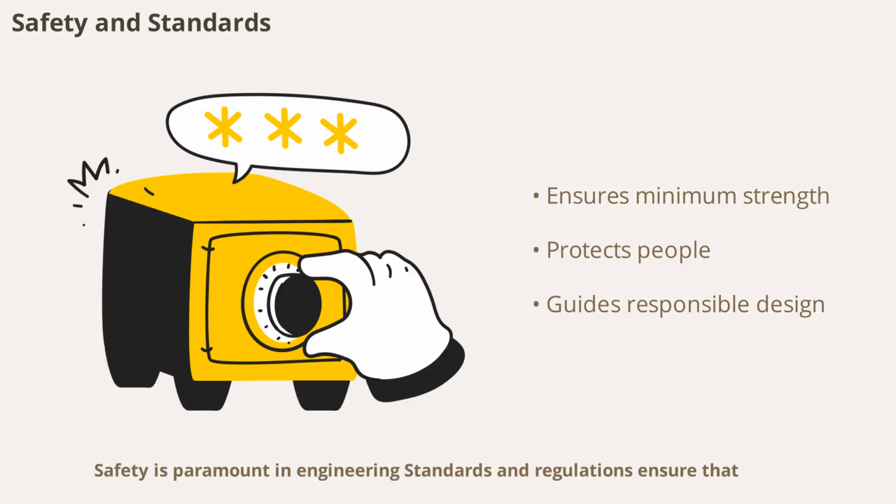Safety is paramount in engineering. Standards and regulations ensure that materials meet minimum requirements for strength, toughness, and other properties. Adhering to these standards protects people and property, making them a cornerstone of responsible engineering.